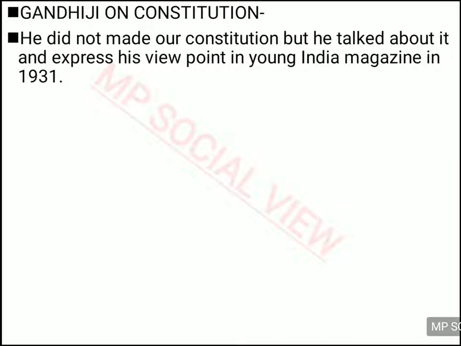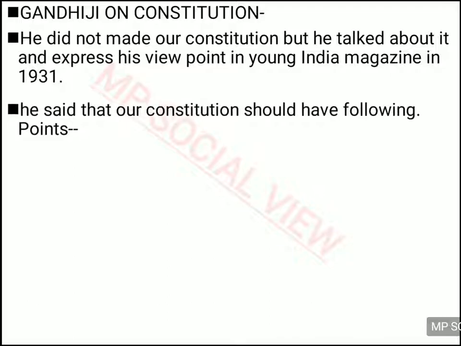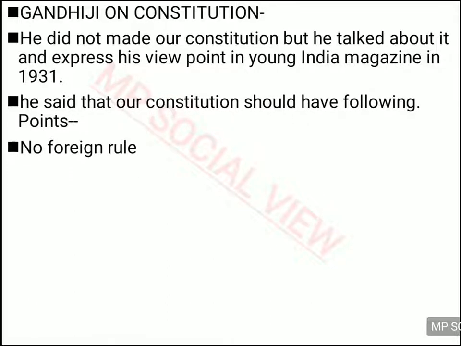He expressed his opinion in Young India magazine in 1931, and he said that he wants such a constitution where there is no foreign rule. Means we should write a constitution which will stop the rule of foreigners in the future. No foreign rule can happen in the future. Our constitution should have such a provision.